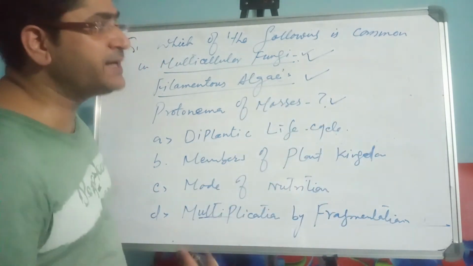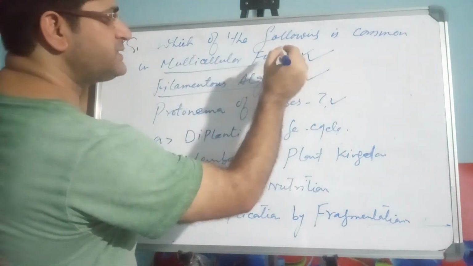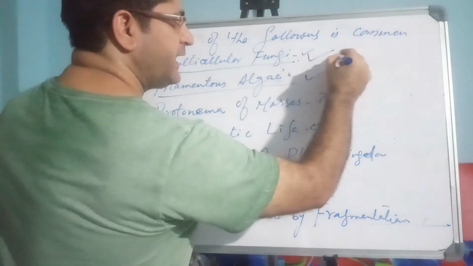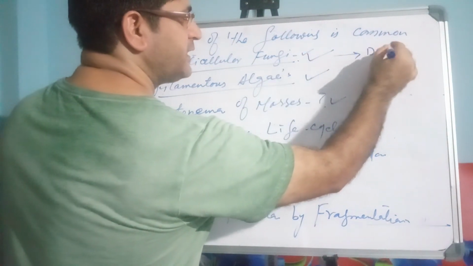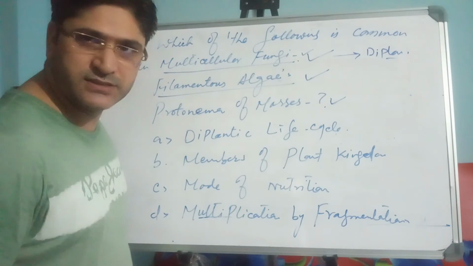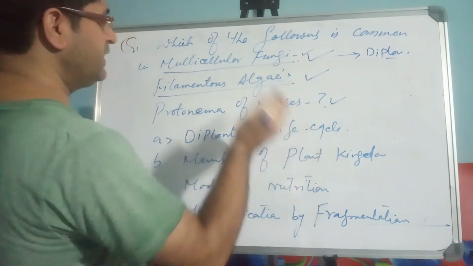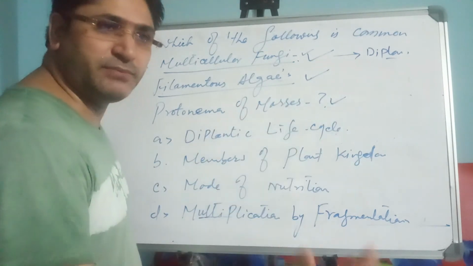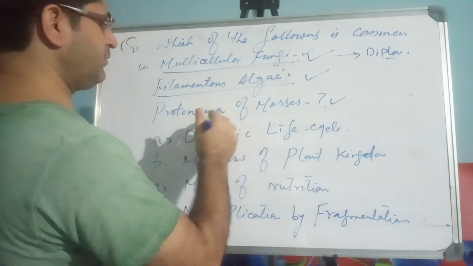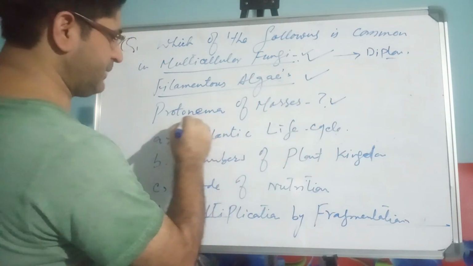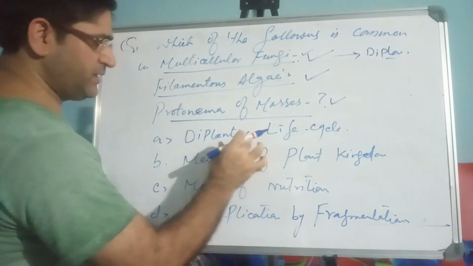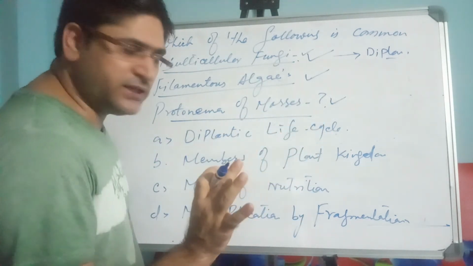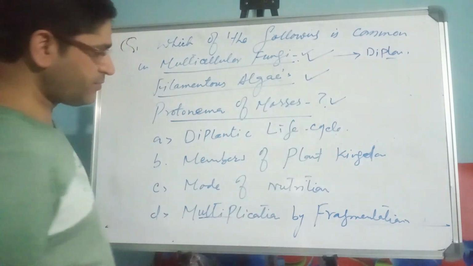Multicellular fungi obtain the diplontic life cycle, but not all the fungi. Similarly, in filamentous algae, some algae are haplontic, some diplontic, some haplodiplontic. Protonema of mosses is haploid. So this is not the ideal one. It is not common in all.